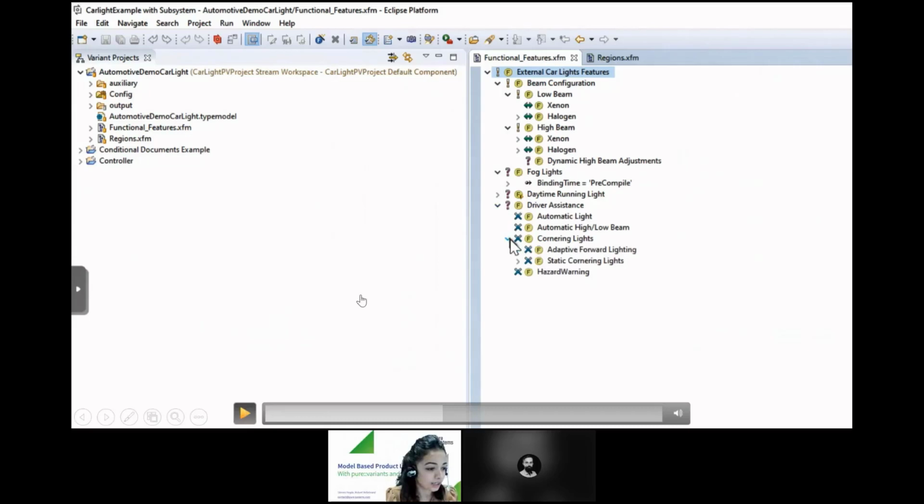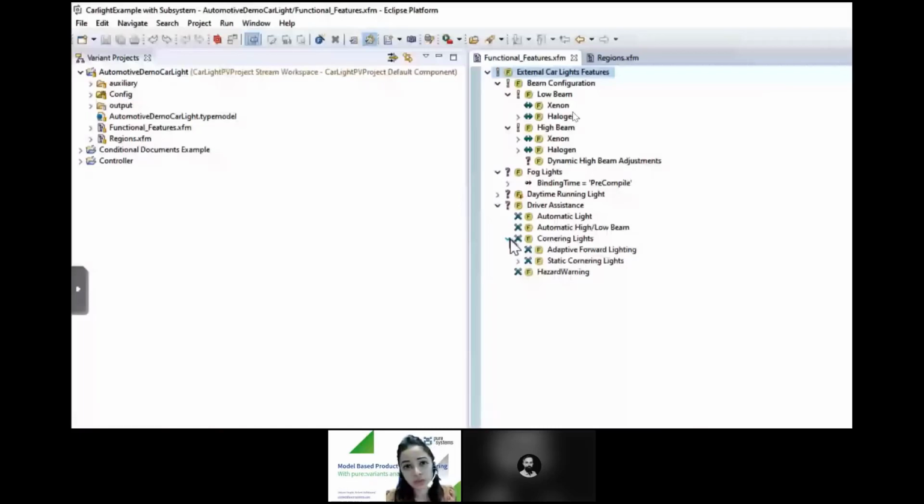Now you see some of the mandatory features which are present in all of our variants. That is the beam configuration, which consists of low beam and high beam. Under low beam and high beam, we see a set of alternative features, meaning that these alternative features are exclusive to each other. So you can say that some cars might have xenon, whereas others might have halogen.